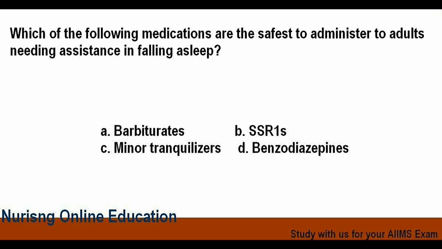Which of the following medication are the safest to administer to adult needing assistance in falling asleep? Options are option A barbiturates, option B selective serotonin reuptake inhibitors, option C minor tranquilizers, and option D is benzodiazepines. Answer is option D, that is benzodiazepines.